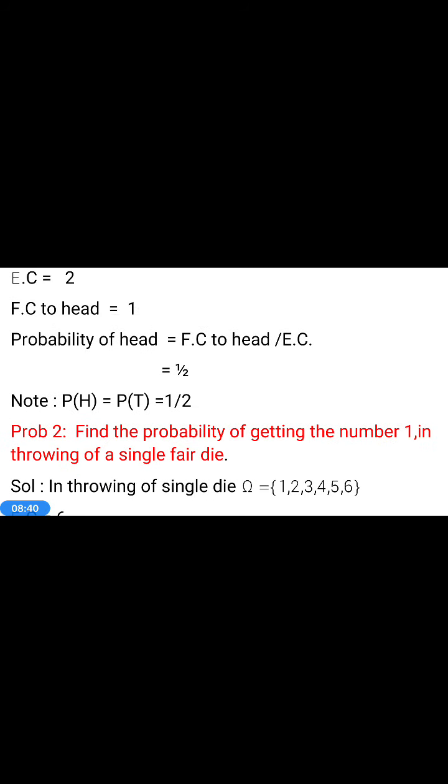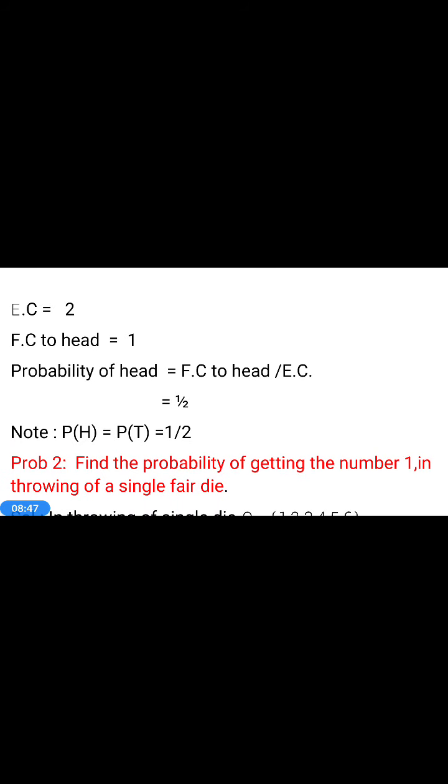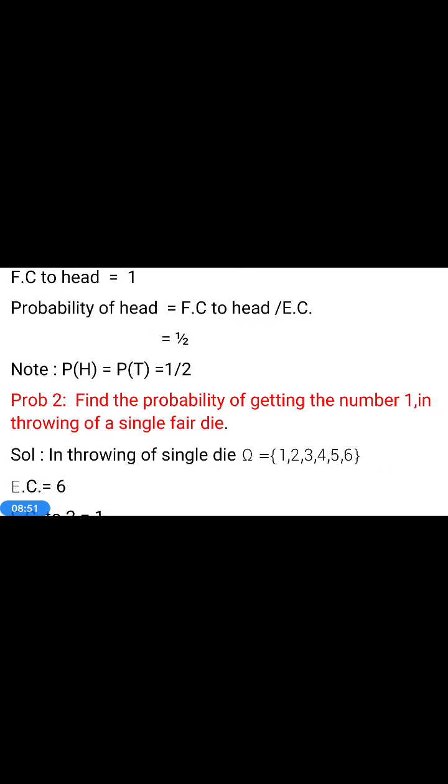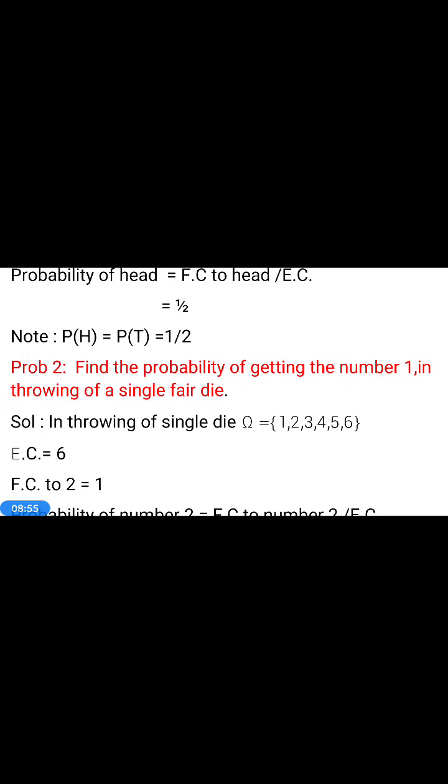Therefore, the probability of occurrence of the event is m by n, that is, favorable cases to head by exhaustive cases, which is equal to 1 by 2. Therefore, in tossing of a coin, the probability of head is equal to 1 by 2. Similarly, the probability of tail is also 1 by 2, because tail also occurs one time. Now go to the second problem.